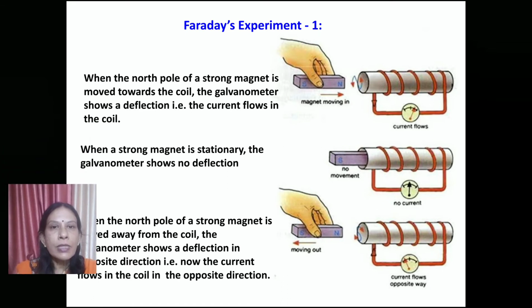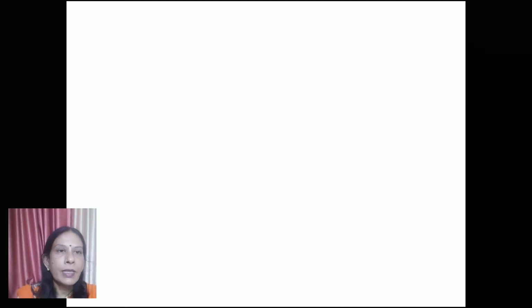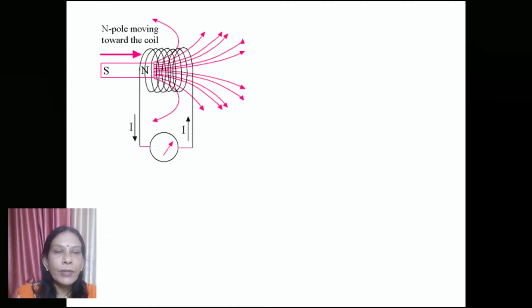So from this experiment, Faraday concluded that whenever the magnet is moving, means whenever there is a change in magnetic flux, the galvanometer is showing deflection, means the current gets induced in the circuit. This may be explained by this diagram.